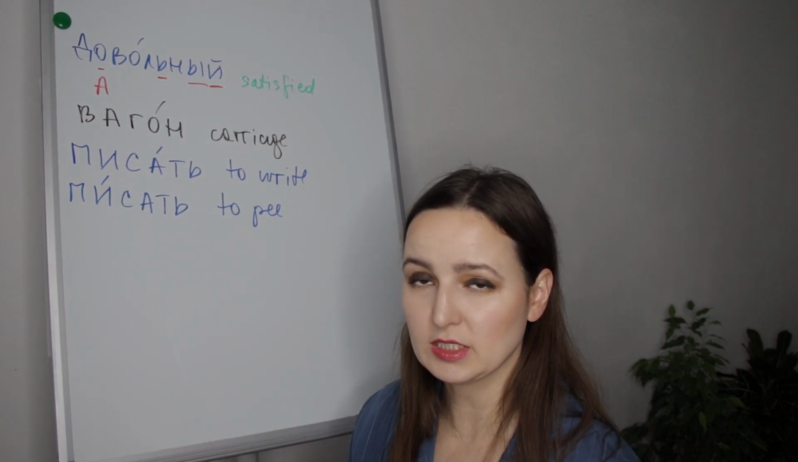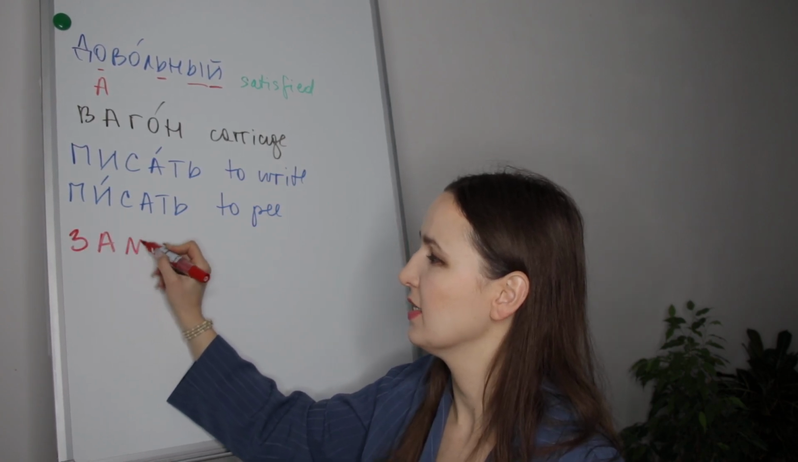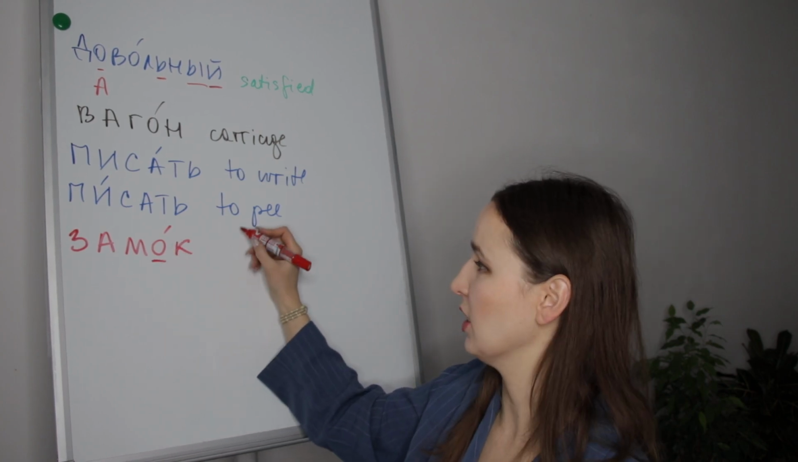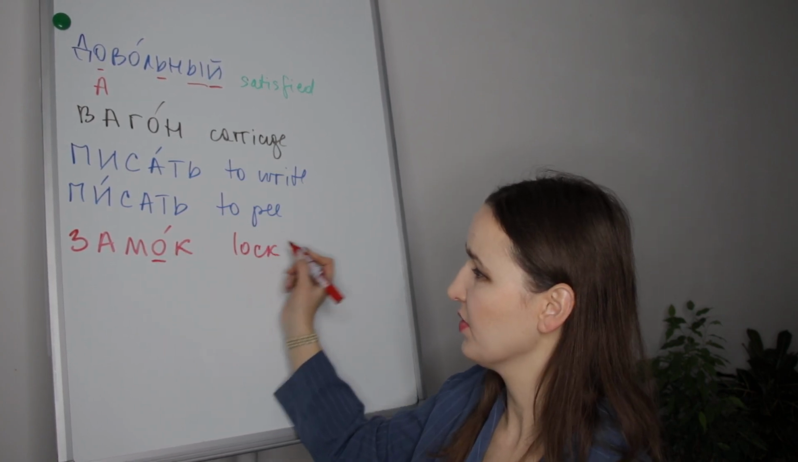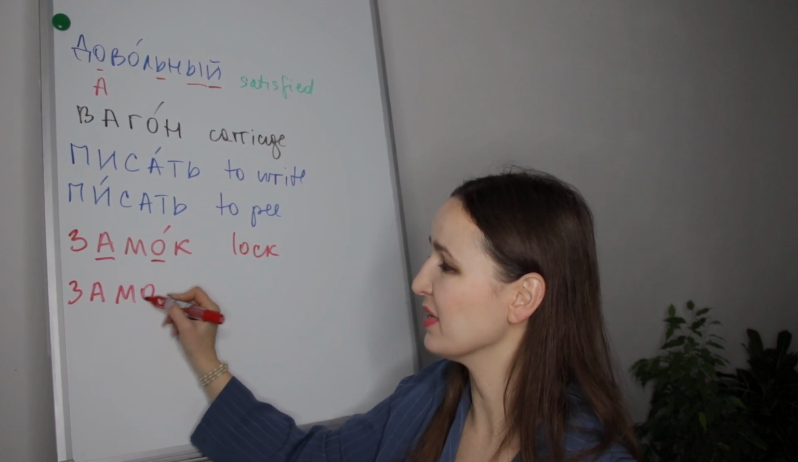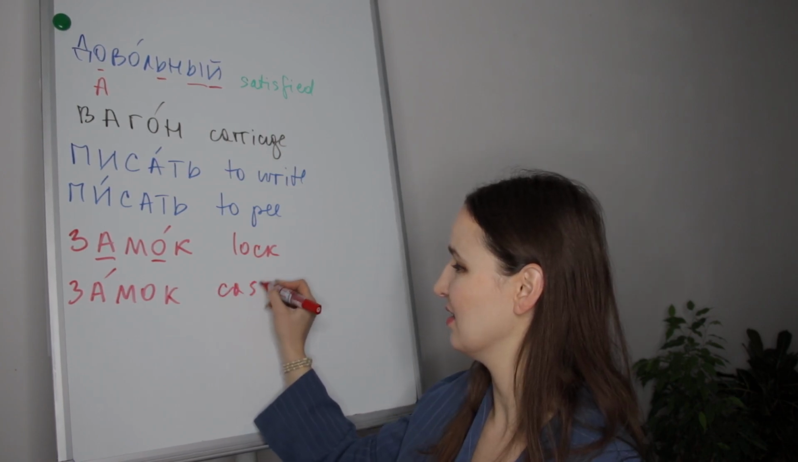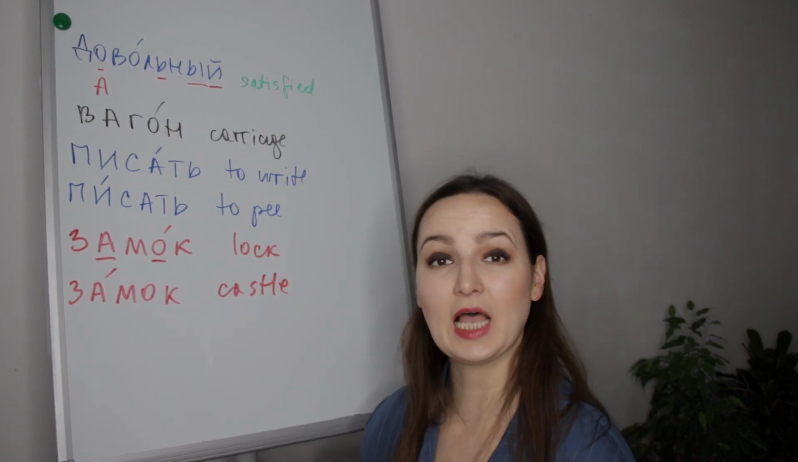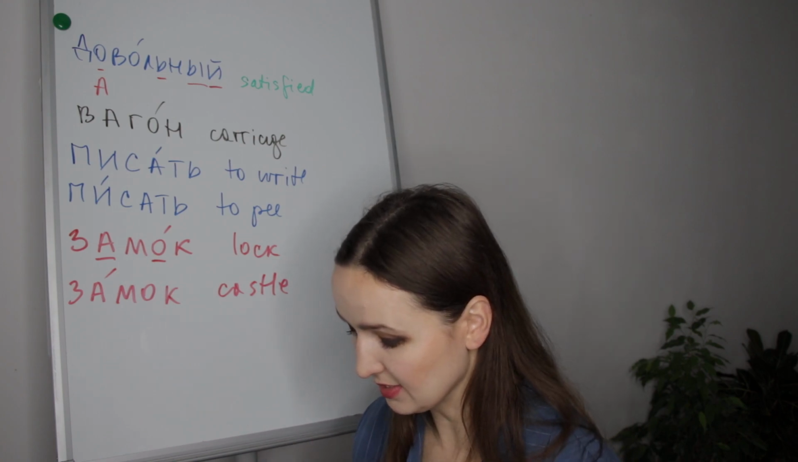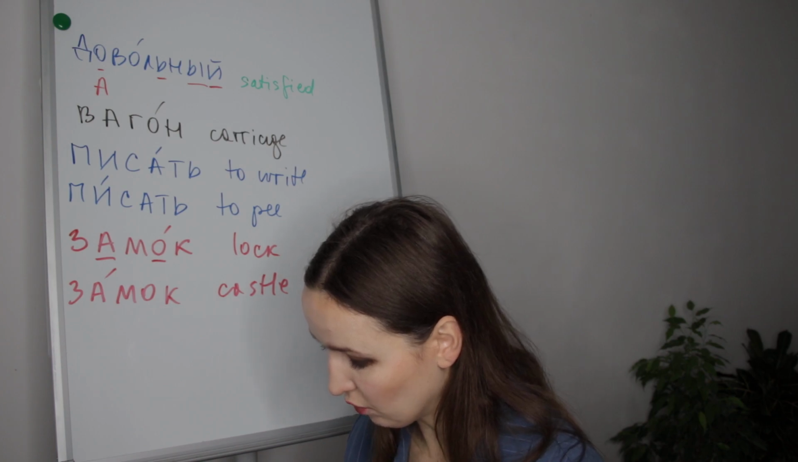The same as with the word замок. Замок is a lock. But if we stress a and we say замок, it will be a castle. Замок, замок. Дальше следующее слово is